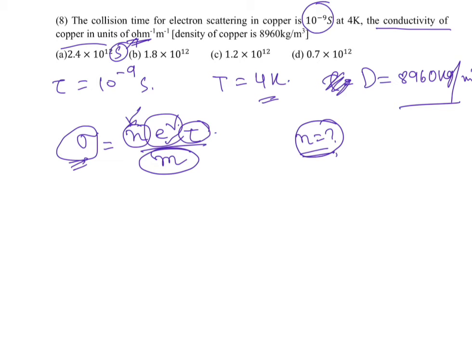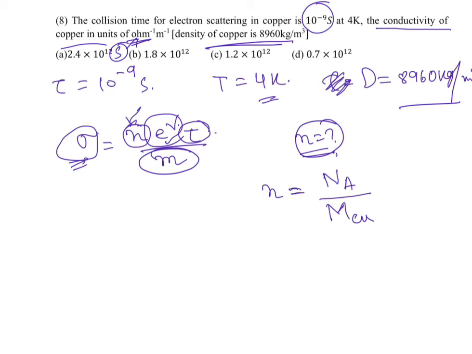So how will I get n? The catch is this density. We assume that copper gives one valence electron to the conduction mechanism. So for each mole they give Avogadro number of electrons, but if we consider each kg or each gram, we have to divide by the molecular mass of copper.